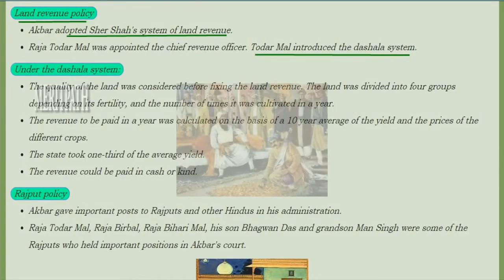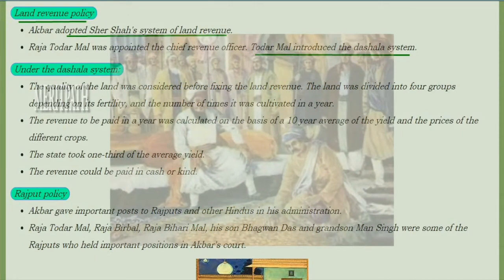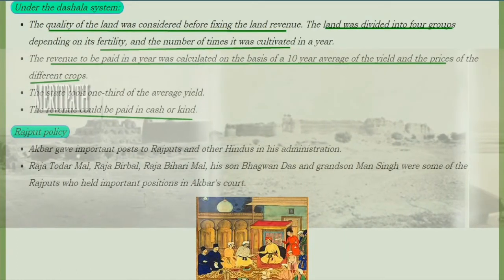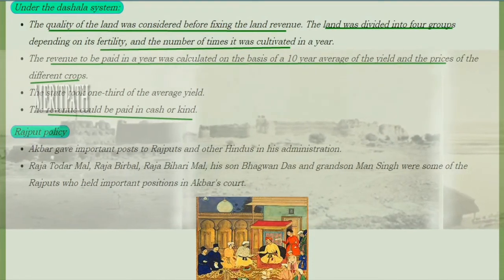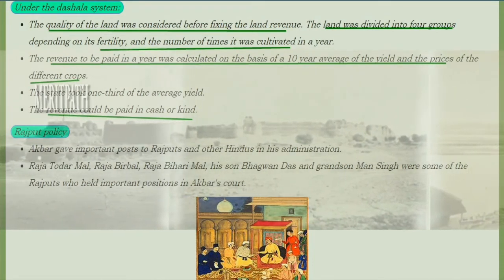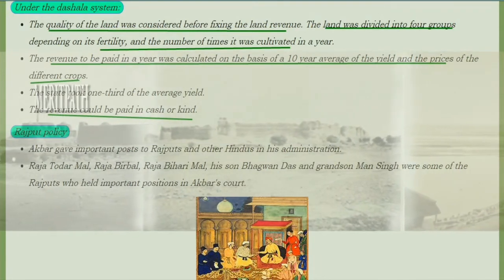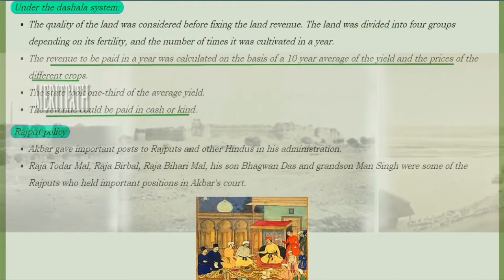How was the land revenue policy? Akbar adopted the Sher Shah system of land revenue, and the chief land revenue officer was Raja Todar Mal. He introduced the Dashala system. Under the Dashala system, the quality of the land was considered important before fixing the land revenue. Land was divided into 4 groups depending on fertility and the number of times it was cultivated in a year.